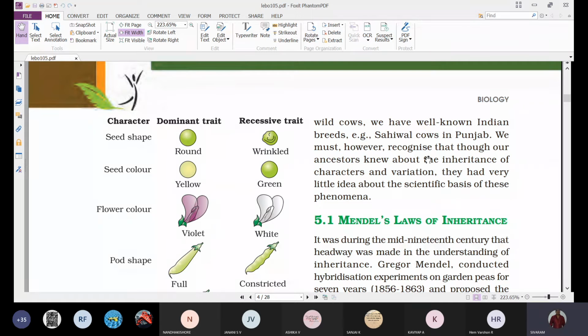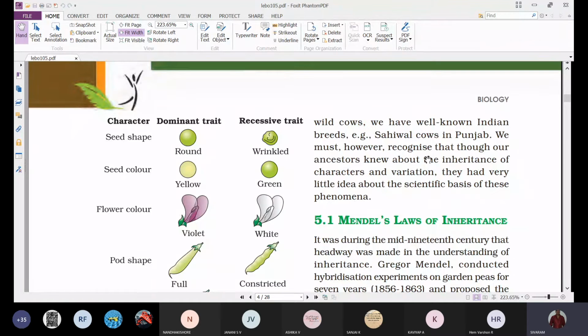We recognize that though our ancestors knew about the inheritance of characters and variation, they had very little idea about the scientific basis of this phenomenon. They were undergoing hybridization, artificial selection and domestication, and were able to incorporate certain desirable characters into new breeds, but they didn't know the scientific basis.